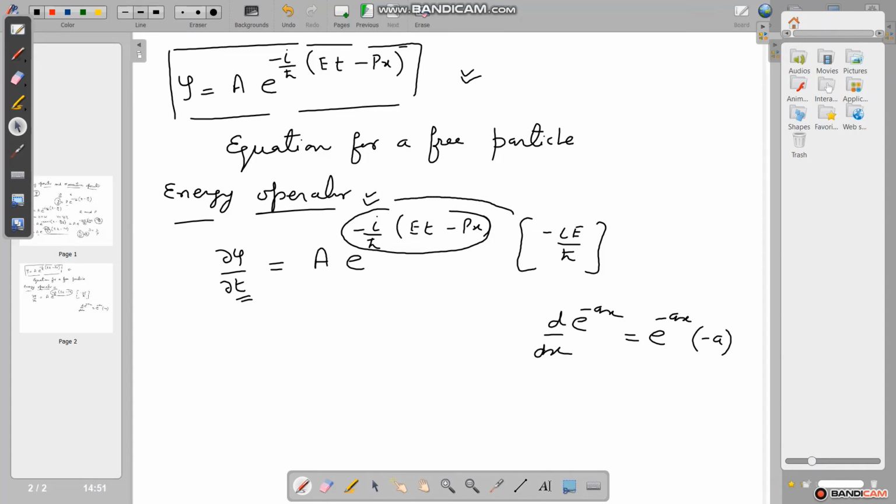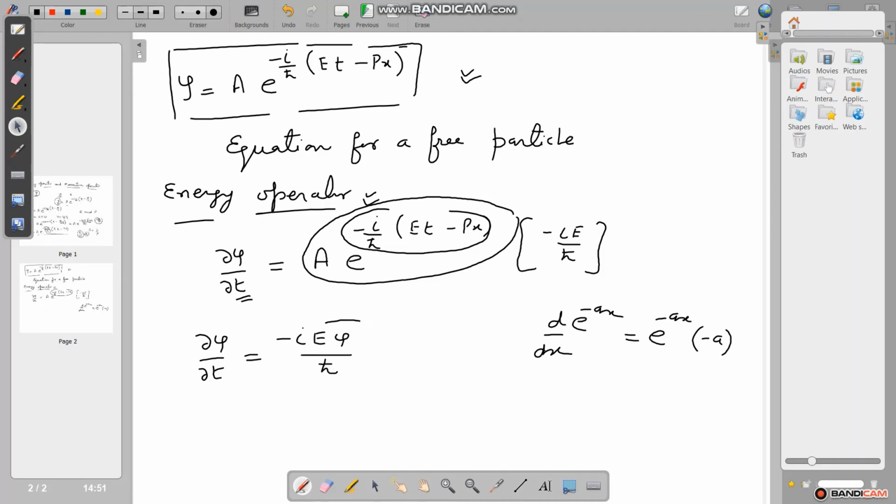The remaining part is psi, so del psi upon del t = minus i E psi upon h cross.